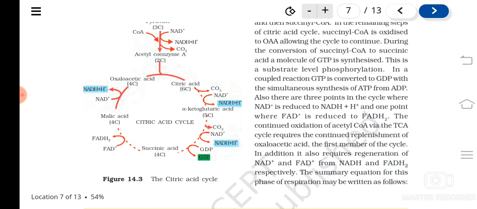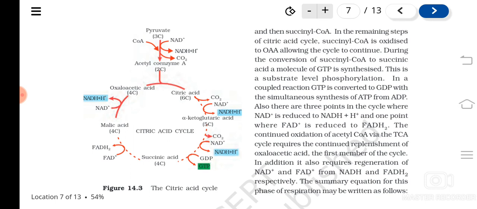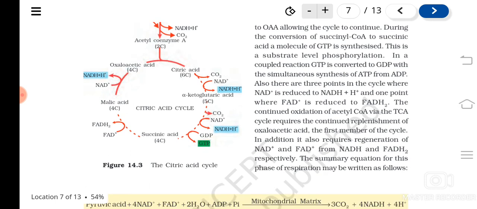Okay, and then you can see that this succinyl CoA is also a 4-carbon compound. It is formed after the decarboxylation of alpha ketoglutaric acid. Understood? So again, one more NADH2 is formed, and then succinyl CoA will be converted to succinic acid. That step is not represented here, and you can see that one molecule of GTP is formed when succinyl CoA is converted to succinic acid.